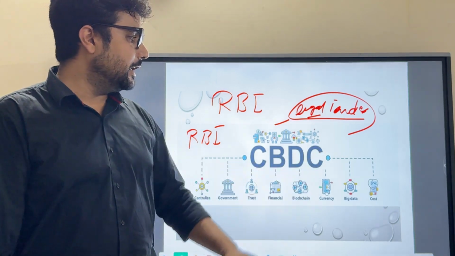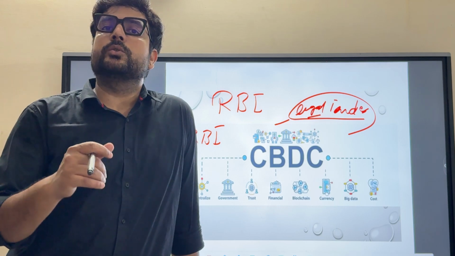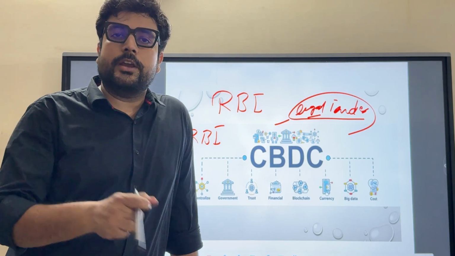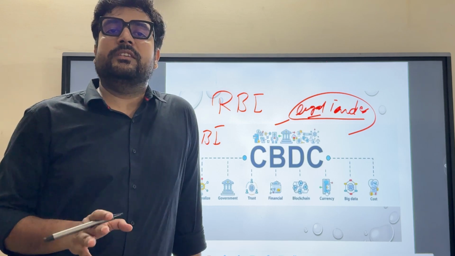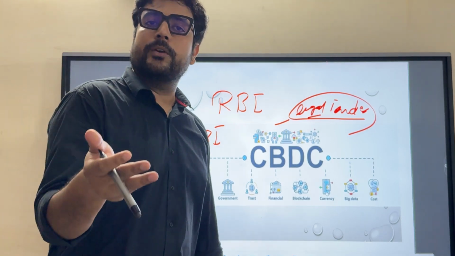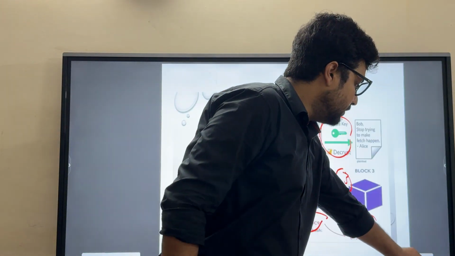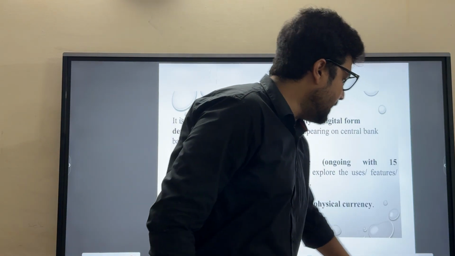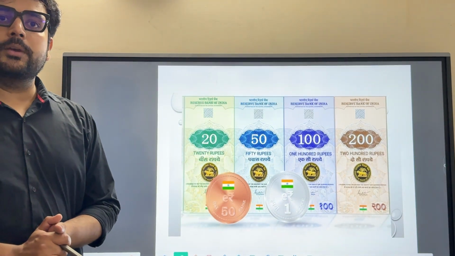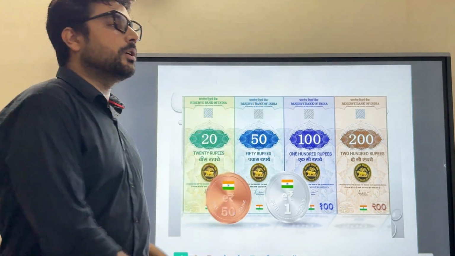And last but not the least, it is cheaper compared to fiat currency, compared to physical currency, because no cost of paper, no cost of tree cutting is required. It is very easy, because by the use of software, you can mine such currencies easily. I will show you the denominations of these currencies in India. All the currencies which are in physical form here in India, their denominations are identified under the e-rupee also.